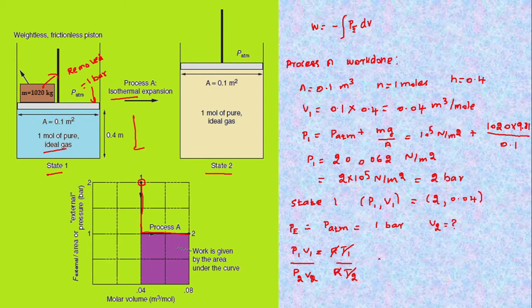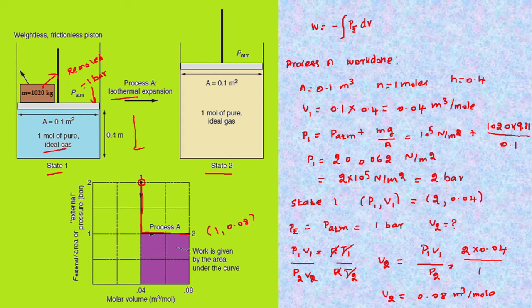We want to determine V2, therefore V2 equals P1 V1 divided by P2. We know that P1 is 2 bar, V1 is 0.04, and P2 is 1. Therefore V2 is equal to 0.08 meter cube per mole.